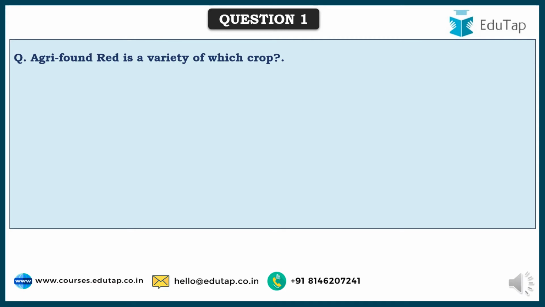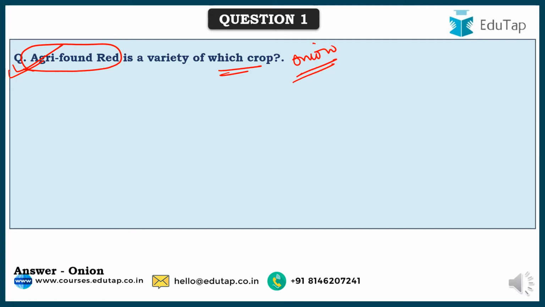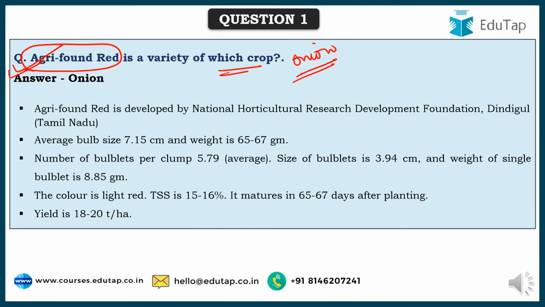So friends, here comes the first question, which is Agri Found Red. It is a variety of which crop? This is a variety of onion crop which has a reddish tinge, and this is developed by National Horticulture Research Development Foundation, Dindigul, which is in Tamil Nadu.